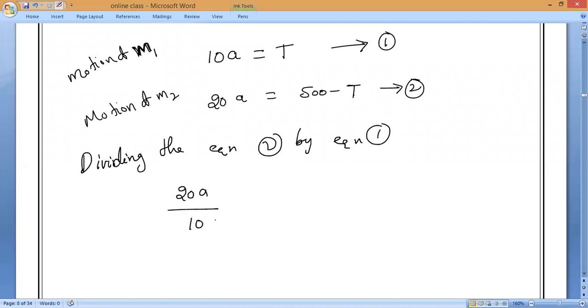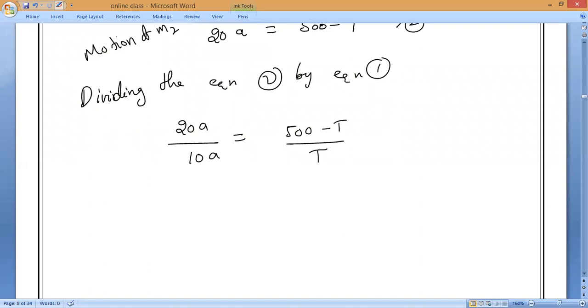20A divided by 10A is equal to (500 minus T) divided by T. Is it right or wrong? Now do the calculation fast.